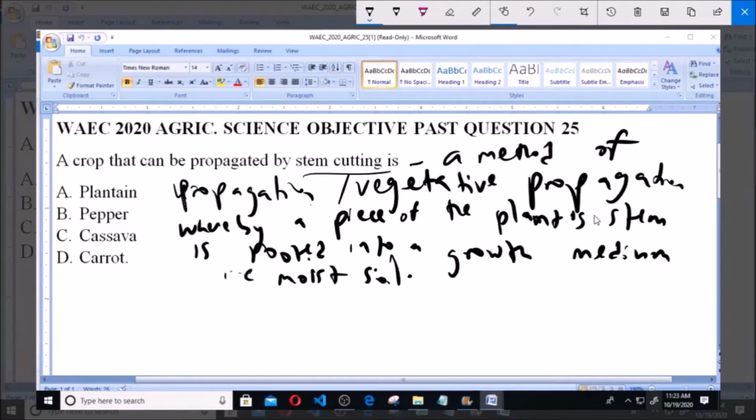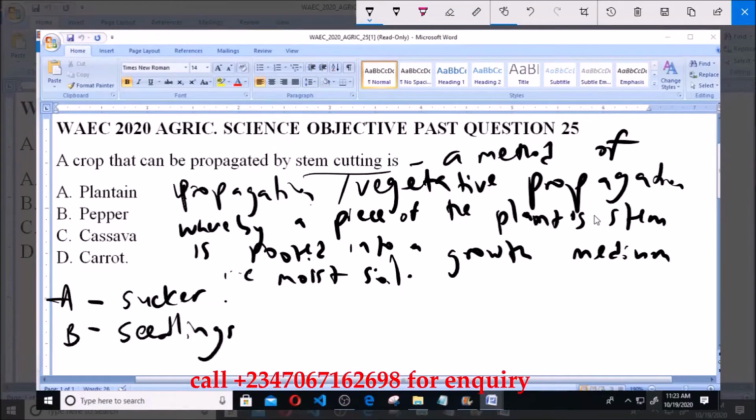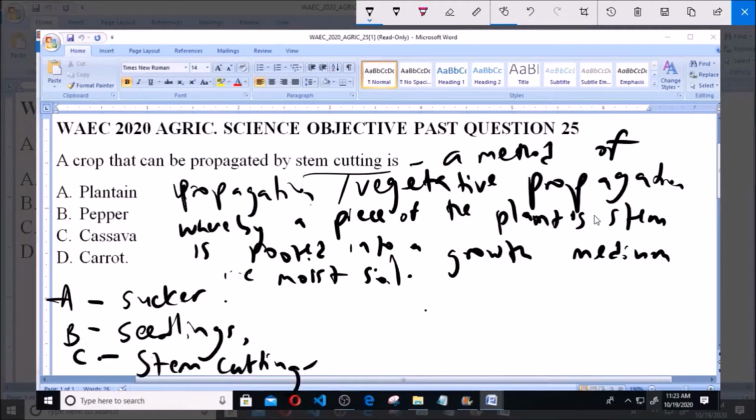Now option A, plantain, is propagated by means of sucker. Option B, pepper, is best propagated by use of seedlings. Option C, cassava, is best propagated by stem cutting, the technique we have described. And option D, carrot, is best propagated via seeds. So as we have established, stem cutting is a method you can use to propagate cassava. So option C, cassava, is the correct answer to this question.